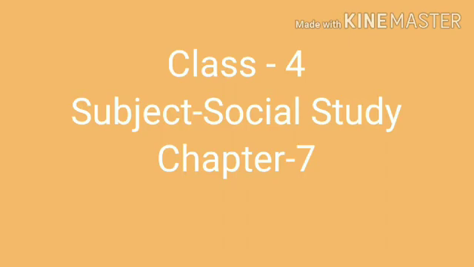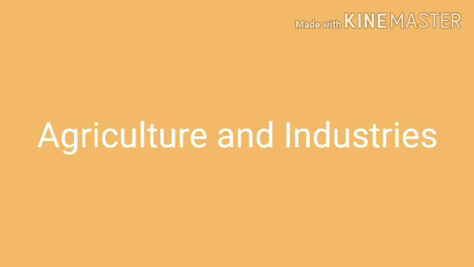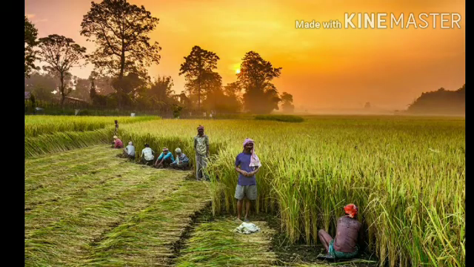Today I am going to teach you about agriculture and industries from SST chapter 7. So, children, we will study about agriculture and industries today. Let us start. First, let us see what do we mean by agriculture. By agriculture, we mean farming.